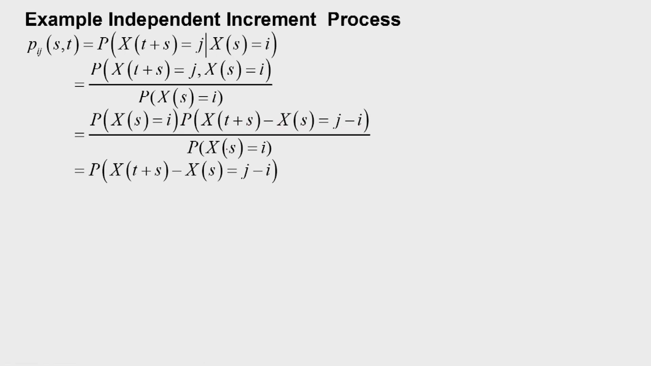So, this and this get cancelled. What we will get is that Pij(s,t) is equal to the probability of the increment, probability of X(t+s) minus X(s) is equal to j minus i. That is the transition probability in the case of an independent increment process.